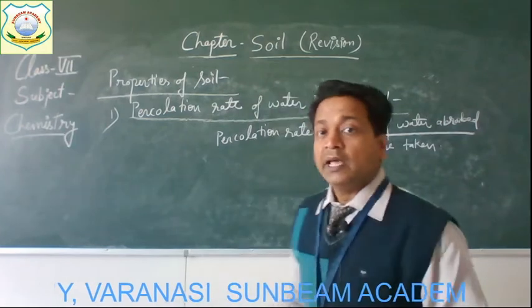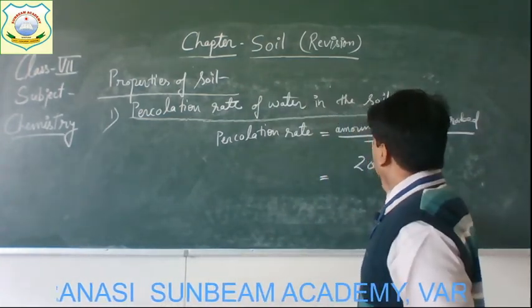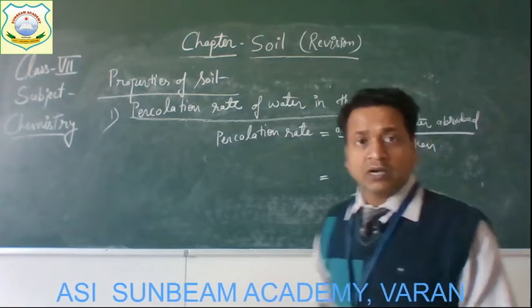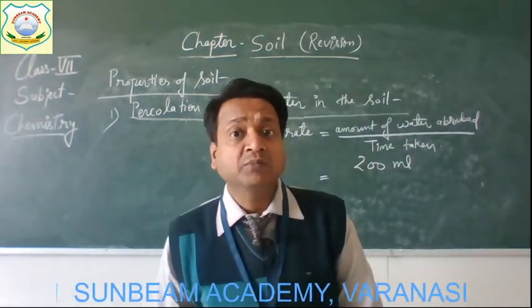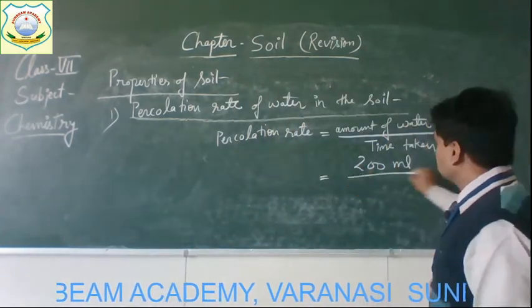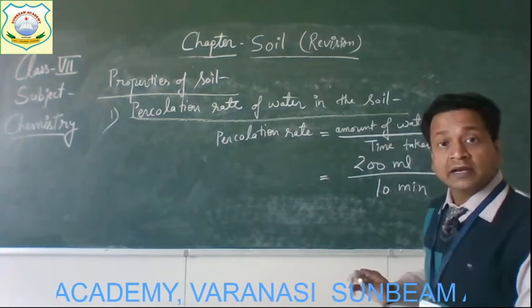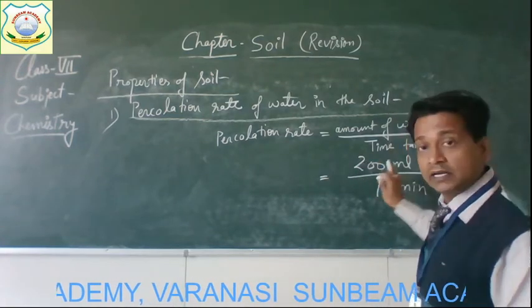For example, if 200 ml of water is absorbed by the soil in 10 minutes, the time taken is 10 minutes and the amount of water is 200 ml.